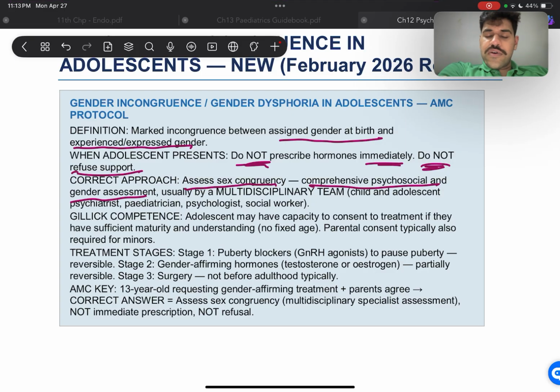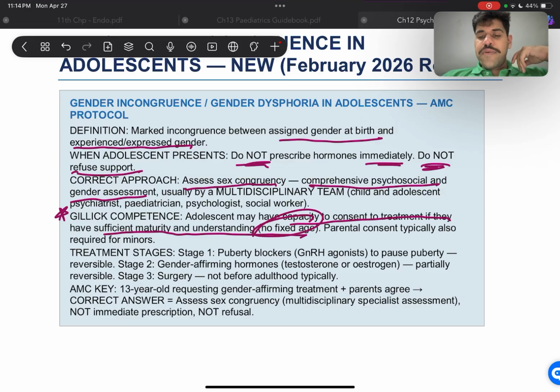Now, something that's very important for you to know is the Gillick competence. All right, not just for gender incongruence, but also for abortion in girls around the age of 15 to 16. You have to get a Gillick competence assessment done. All right, because they may have the capacity to consent to treatment if they have sufficient maturity and understanding, with no fixed age. All right, now parental consent is typically also required for minors.